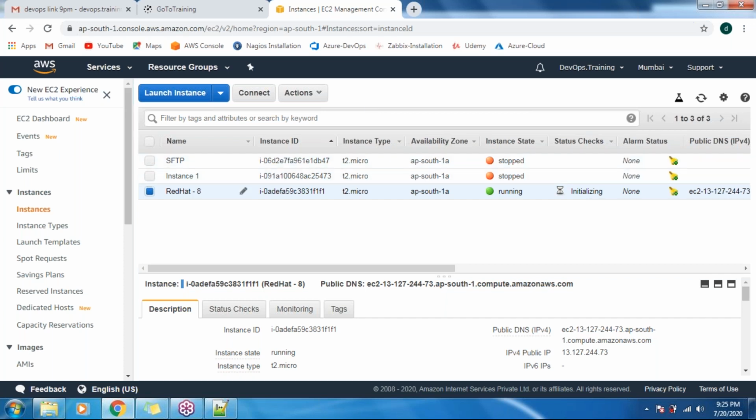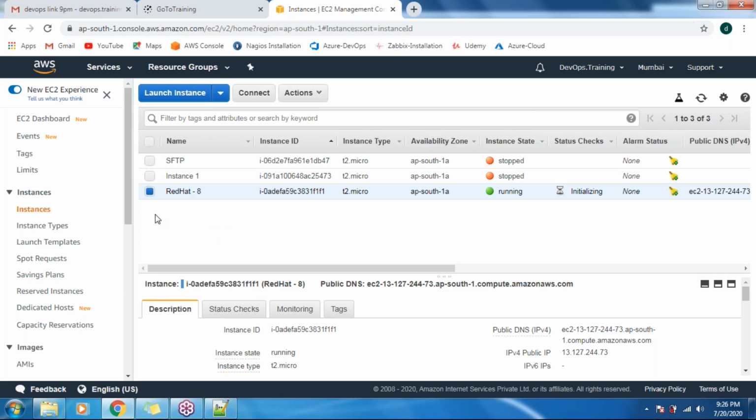Then comes how to log in to this machine. In order to log in to this machine, guys, there are n number of tools, like PuTTY. You can use Git Bash also, any tool. As an example, I will show you how to use Git Bash. I will tell you how to download it. Right now I am taking the example of Git Bash to connect to this machine.